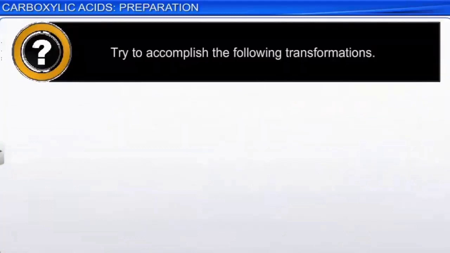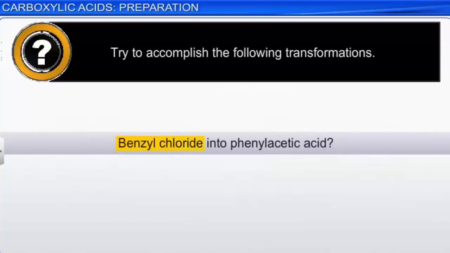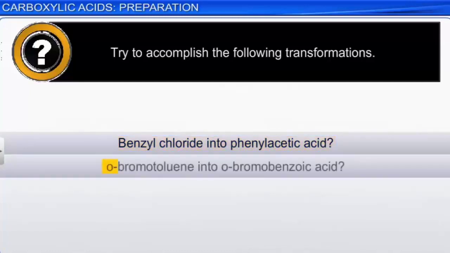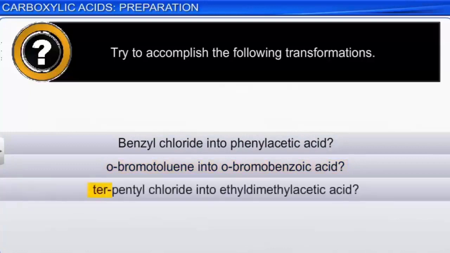Having learned the different methods of preparation of carboxylic acids, now try to accomplish the following transformations. Benzyl chloride into phenyl acetic acid. Ortho-bromotoluene into ortho-bromobenzoic acid. Tertiary pentyl chloride into ethyl dimethyl acetic acid.